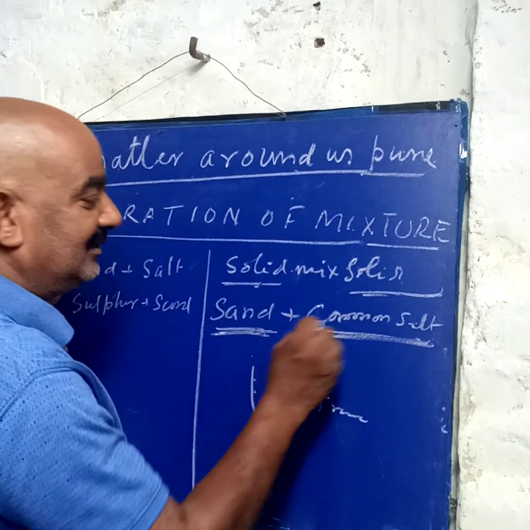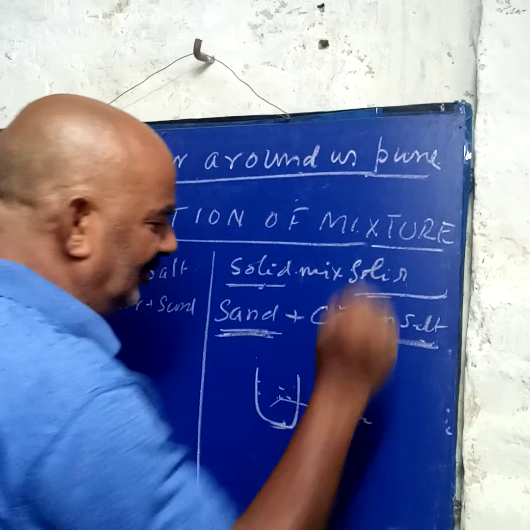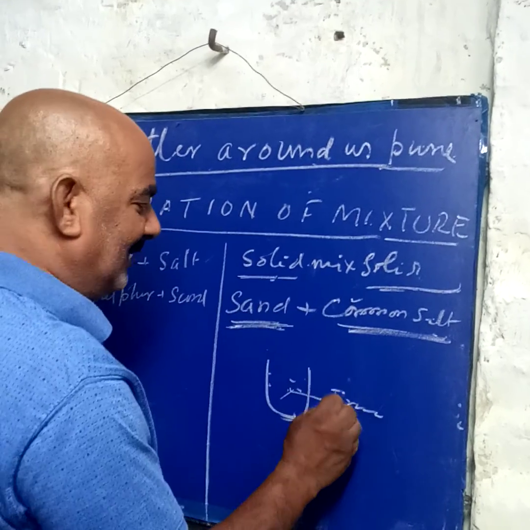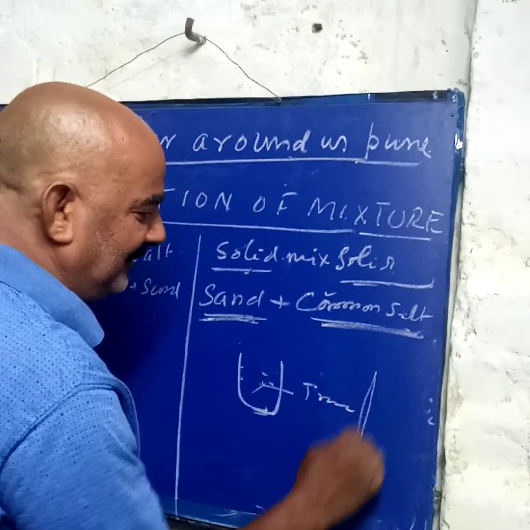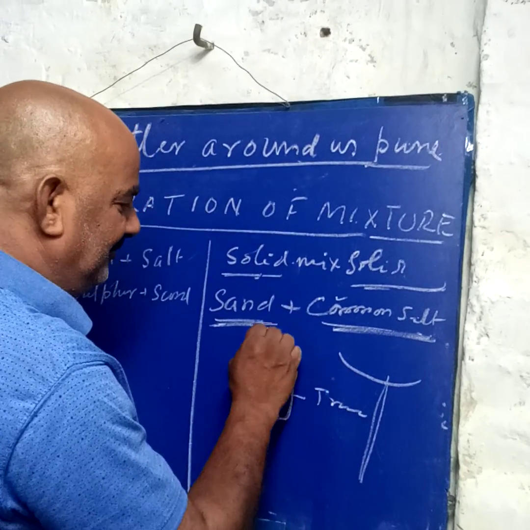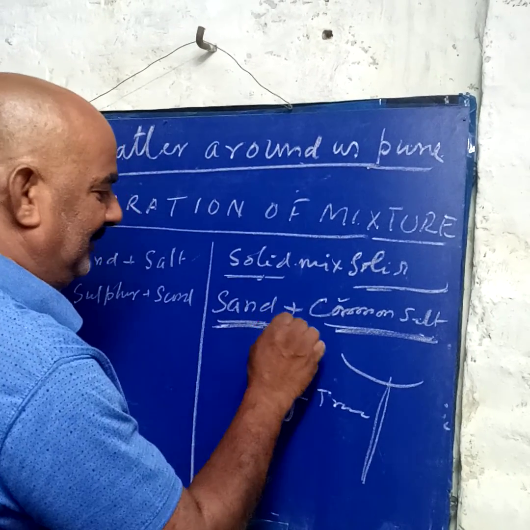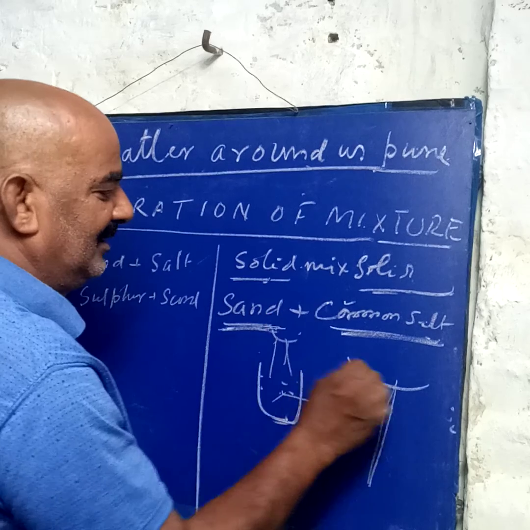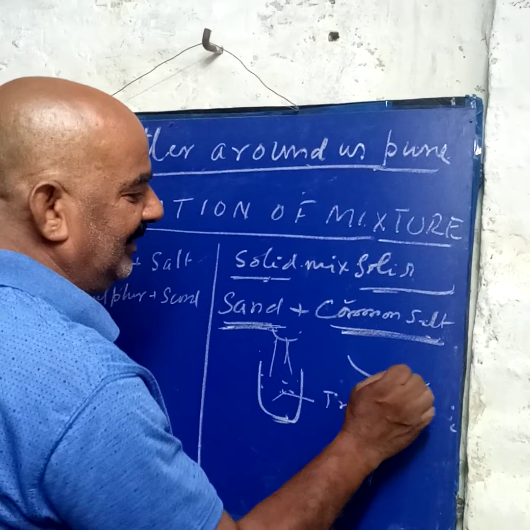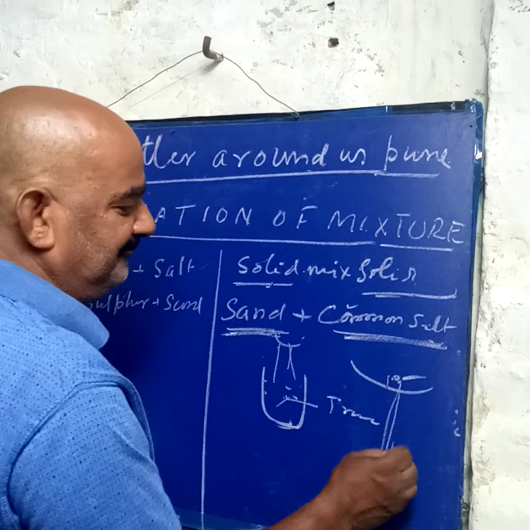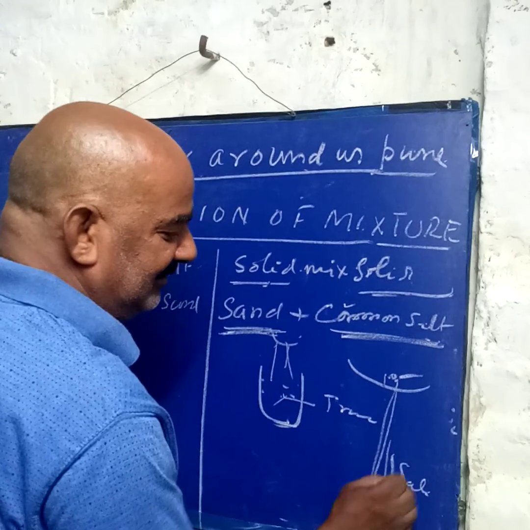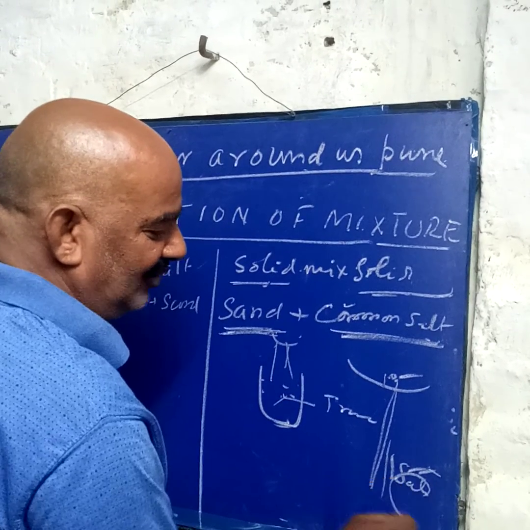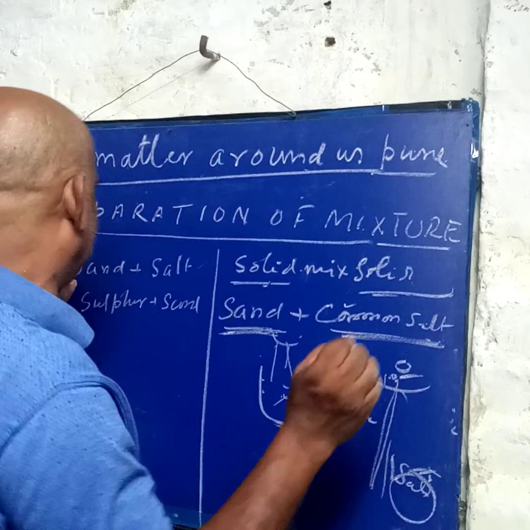Now how will you separate the true solution? By filter paper. The mixture of salt and water will pass through the filter paper, but the sand will not pass through. The residue will be left on the filter paper. This we can separate. After that the saline water is heated and all the water evaporates. Salt will be left, and we can separate it from the sand.